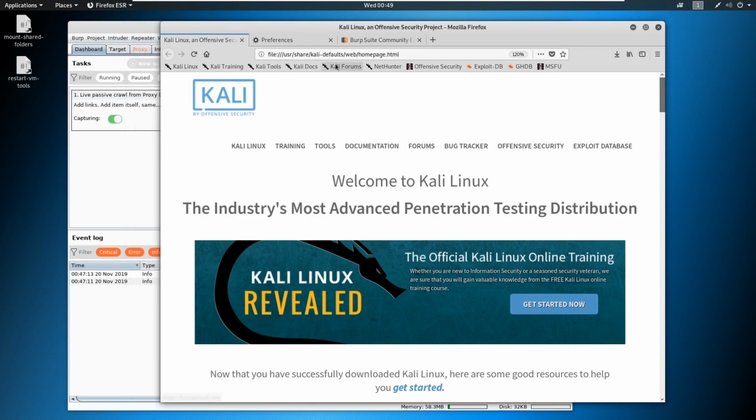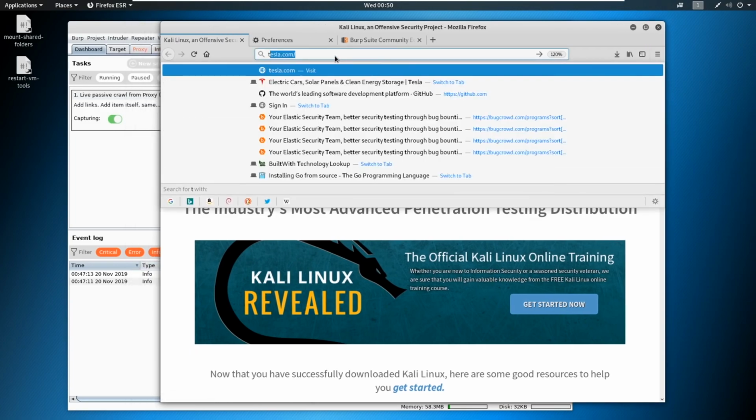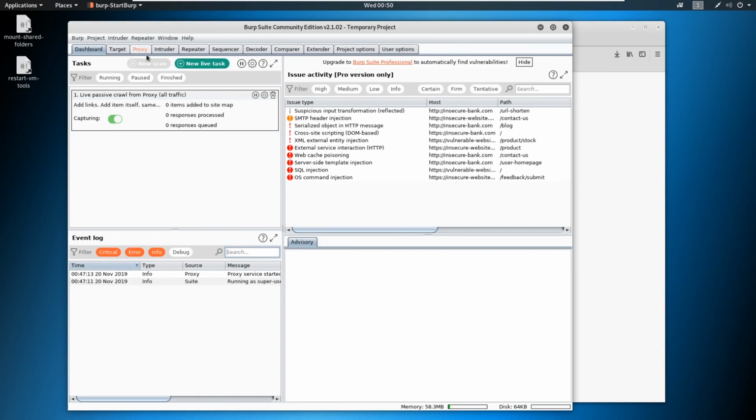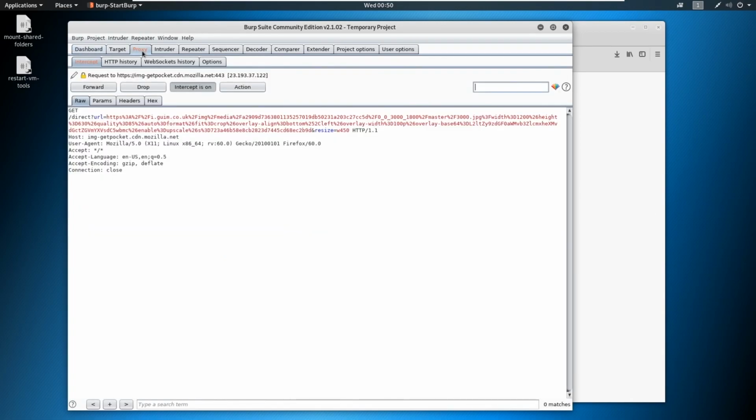So from here, let's go ahead and just see what we set up. I want you to try to go to a website. We can try to say tesla.com, and it is going to stall out. What is going on here? So if we go over here, we see this proxy tab is lit up in orange. We're going to go ahead and click on that.